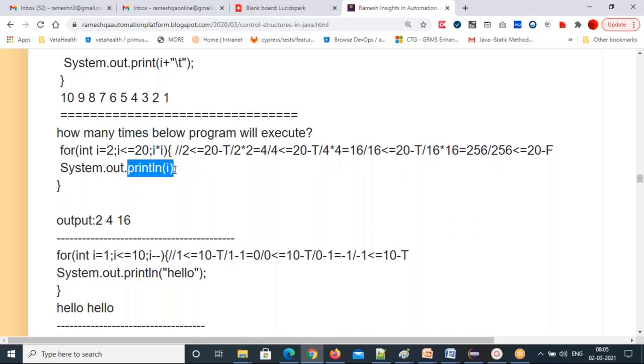After the print statement, the cursor came to the third part, and 16 will print. After printing 16, it will come here. 16 multiplied by 16 is 256. Once you get the latest I value, it will go to the condition. 256 <= 20, false. It doesn't come in.